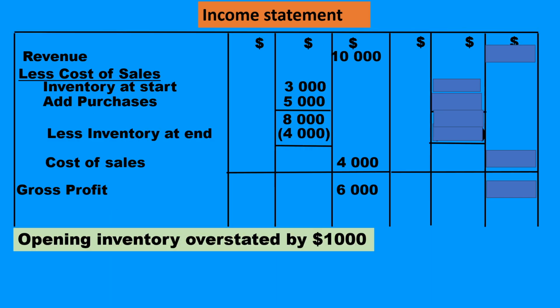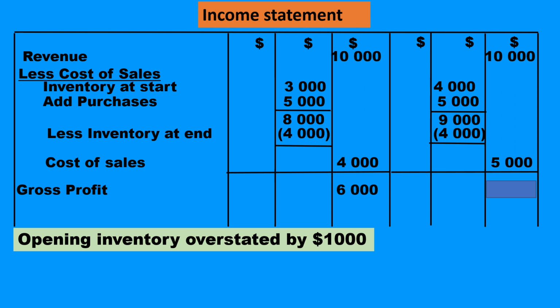Let us take the first situation. Opening inventory overstated by $1,000. So the revenue would be the same at $10,000. Opening inventory, which was $3,000, would become $4,000. Purchases remaining the same, the total will be $9,000. Closing inventory the same.